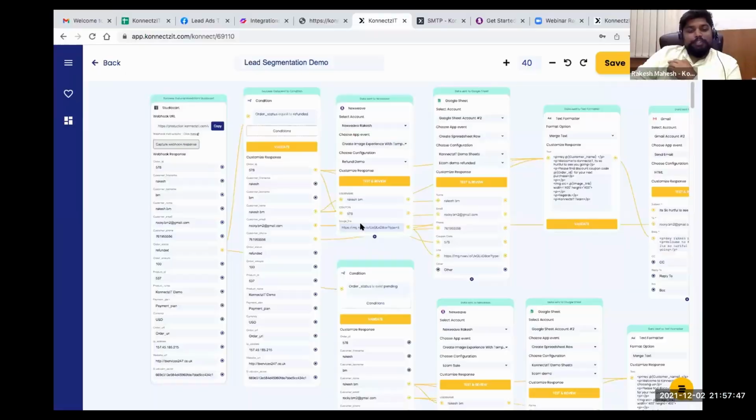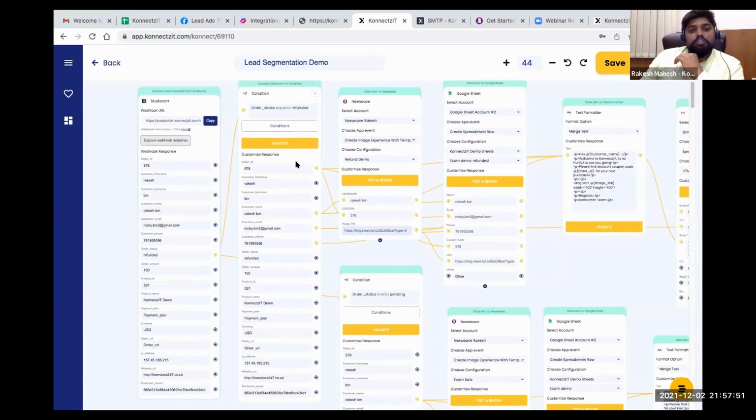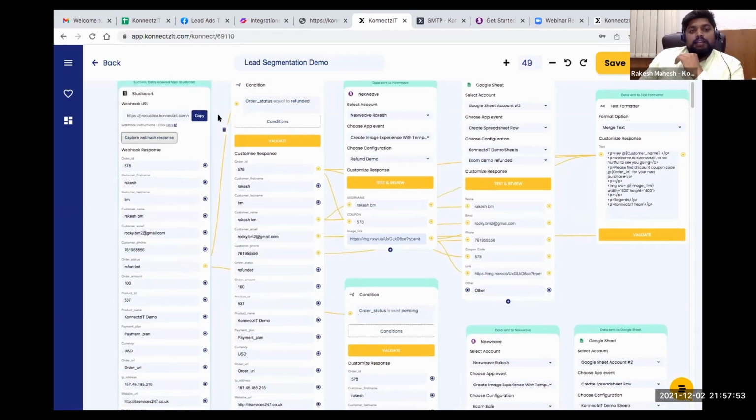So now let me go ahead and share my screen. To continue my explanation, as Sangeeta was showing you, this is an inbuilt app, that is Conditions. It is a very powerful app, I can say, inside Connexit, and I would love to use Conditions for any of my applications. Basically what Conditions does is it actually helps you to segment the data.